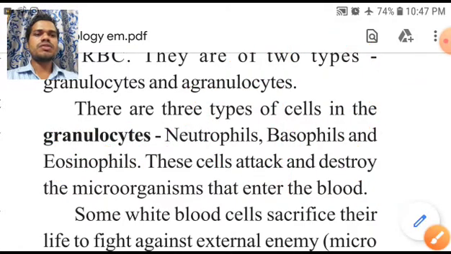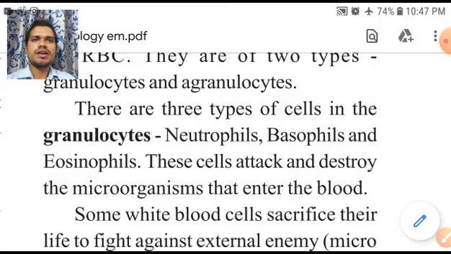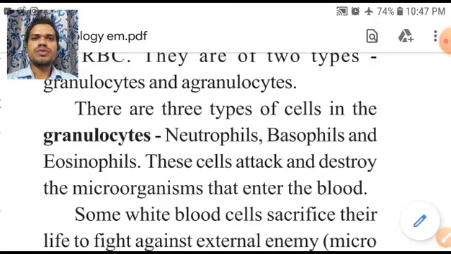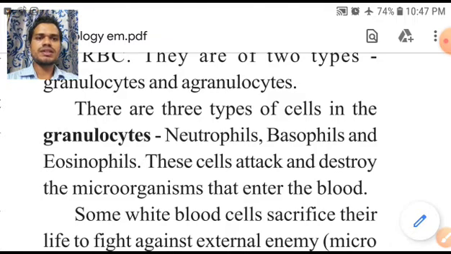Now if you see the granulocytes, these granulocytes are again divided into neutrophils, basophils and eosinophils. I request all of you to please write this flow chart, blood and its separate parts, as a homework also. This is the second homework. So why am I giving this homework? So that you can easily remember the types of the blood cells which are useful in your further studies.